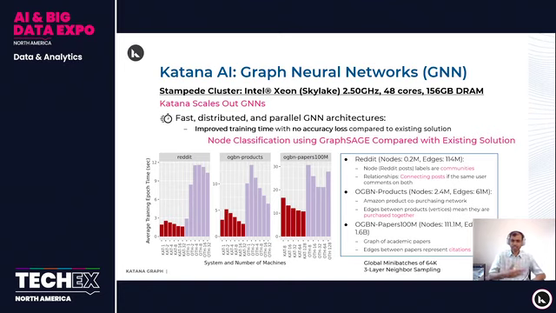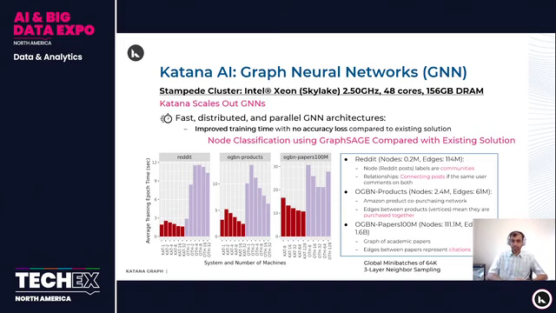The Reddit dataset has nodes that are Reddit posts, and the task here is to classify these nodes into communities. So we want to determine which community each Reddit post belongs to. The edges in this graph connect posts if the same user has commented on both posts. OGBN products is an Amazon product co-purchasing network. The nodes are products, and edges between products exist if they are purchased together. So we can do link prediction in this: we can predict if two products can be purchased together.